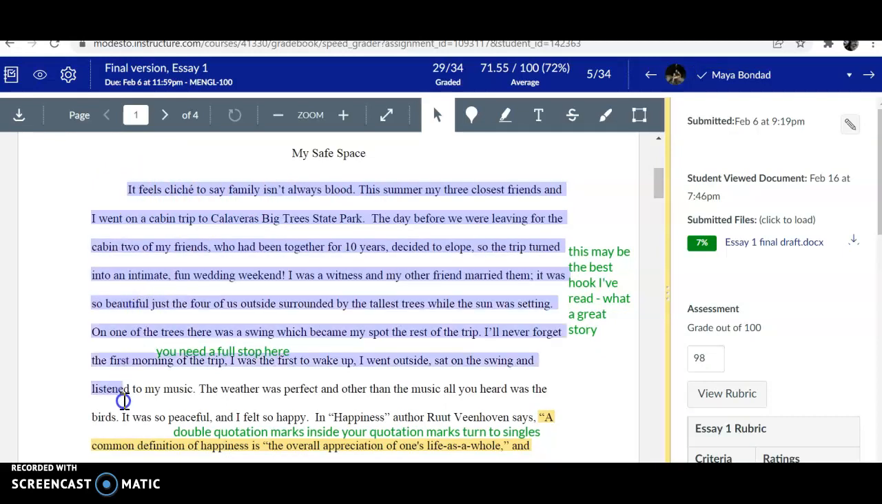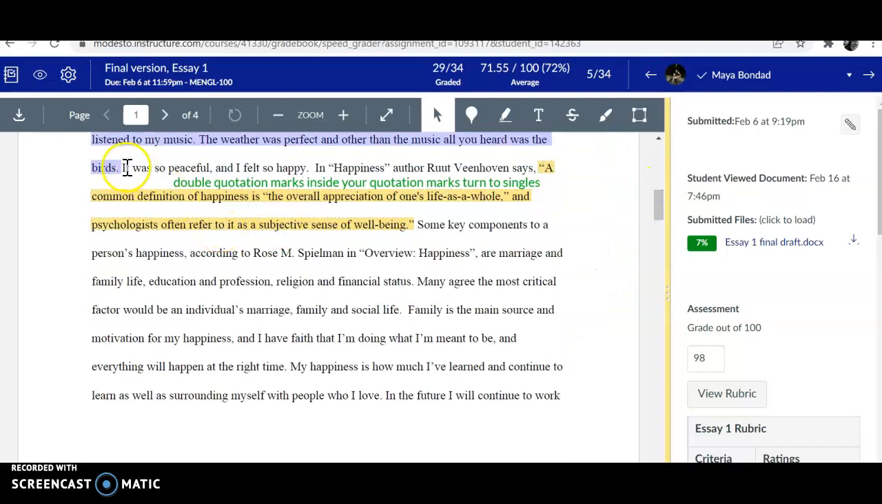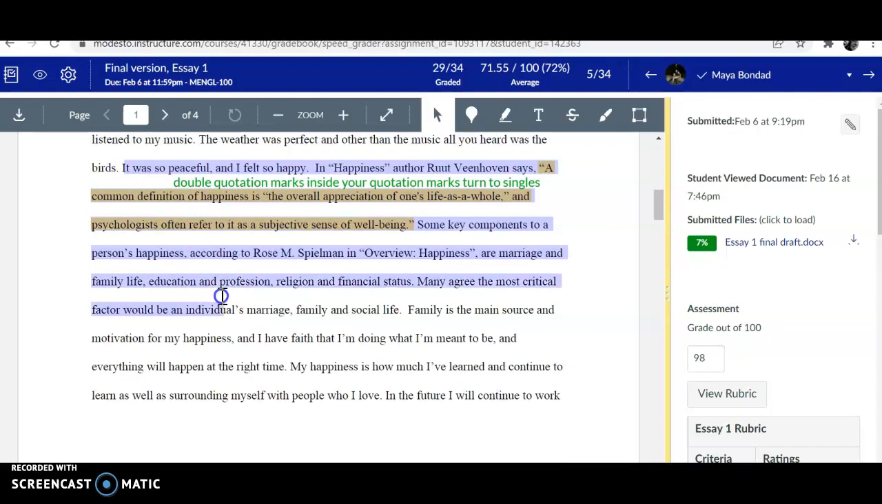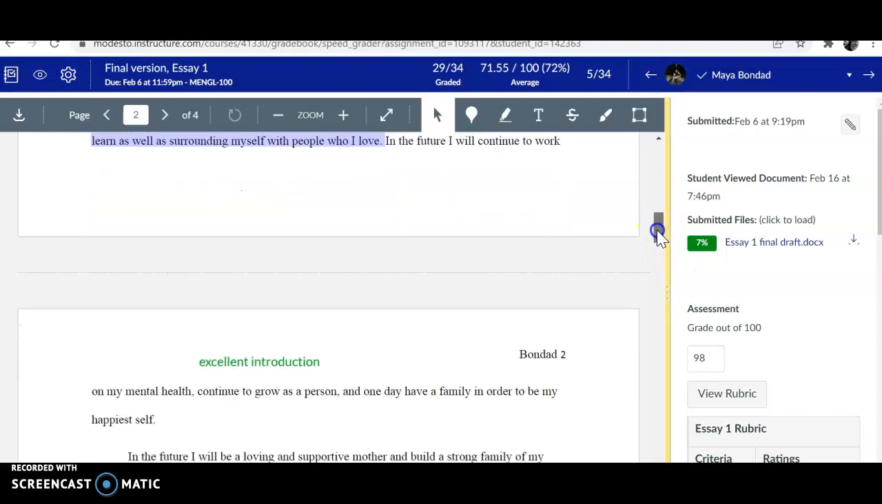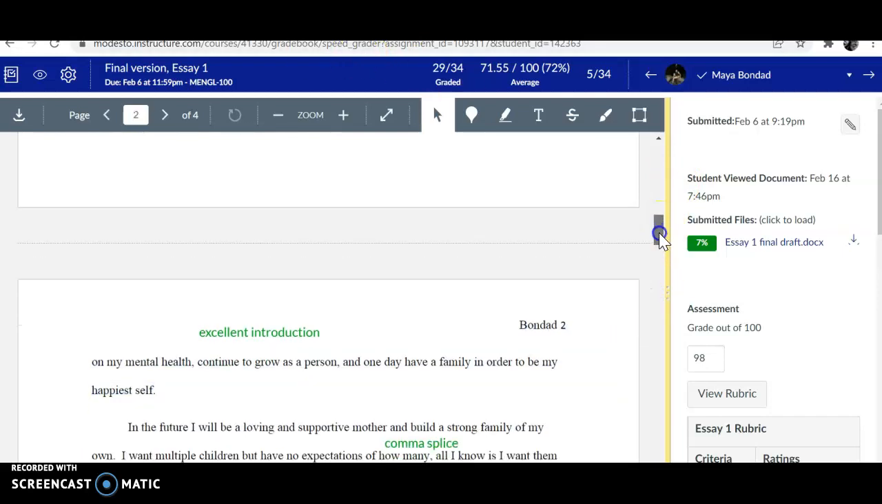And the first element is a story to introduce your topic. The next element is a definition of happiness. And then the final element is a thesis statement that identifies 2 areas of life that you're going to write about. And you did that actually in the introduction you turned in. You just didn't keep it.